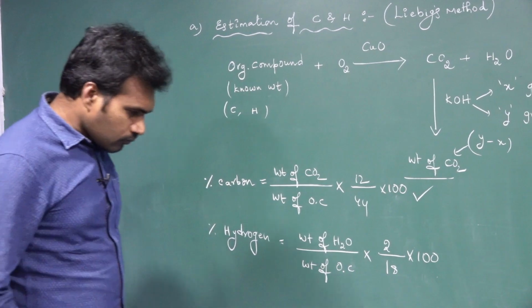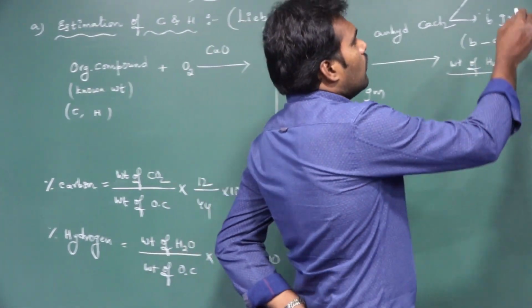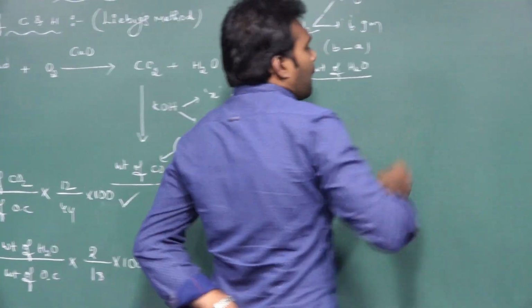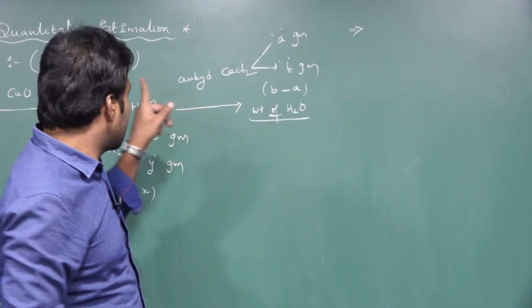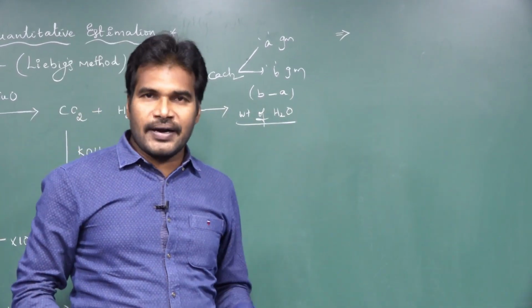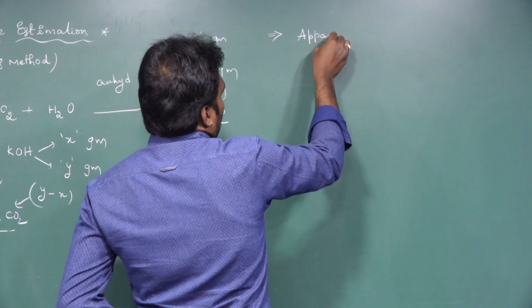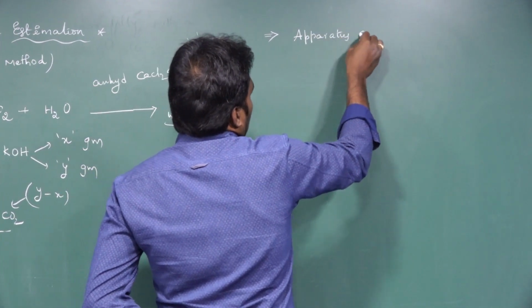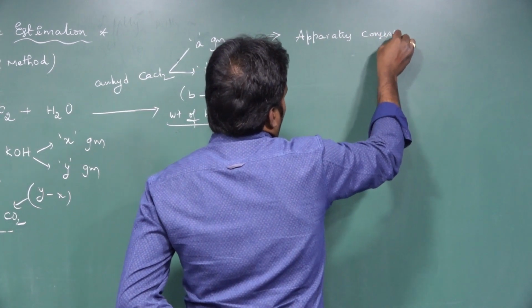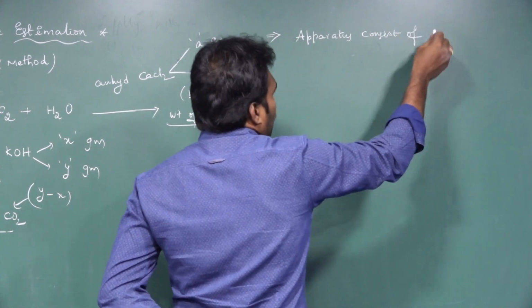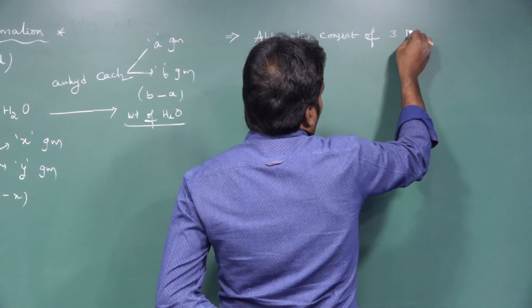Now here we are using an apparatus. In this Liebig's method, we are using an apparatus, and this apparatus consists of 3 portions.